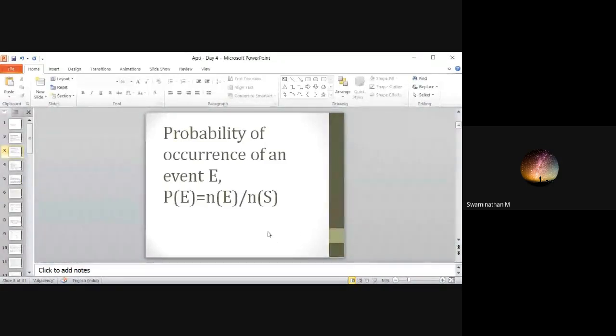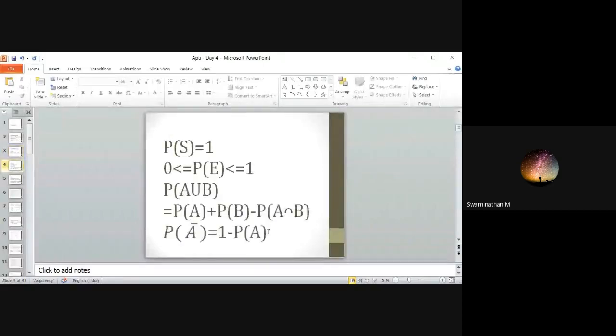Okay, next one. Some more formulas here. The probability of the sample space is always 1, because the sample space has all possible outcomes. And for any event, the probability always lies between 0 and 1. These are basics. You might know this. Anyway, I am repeating.